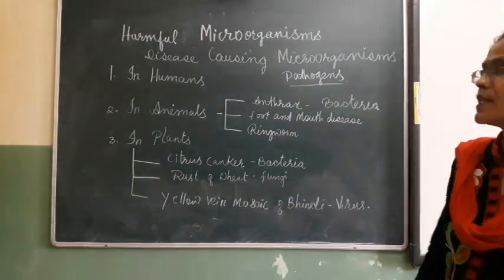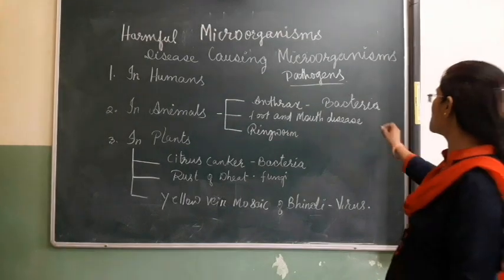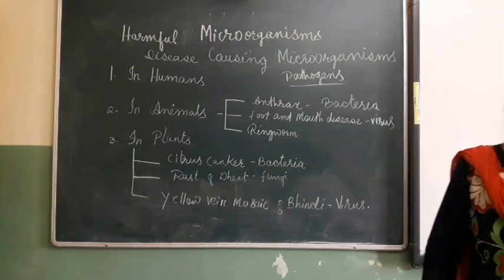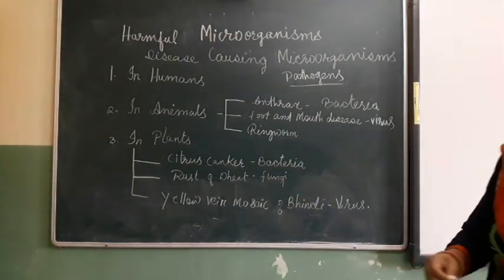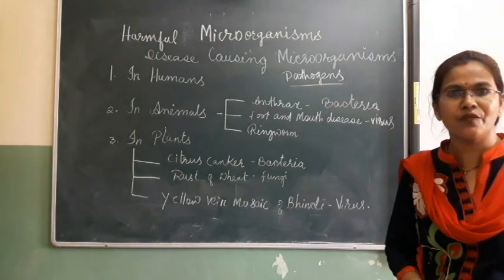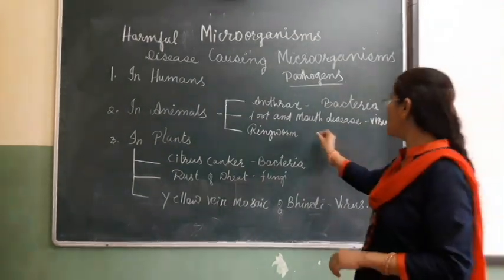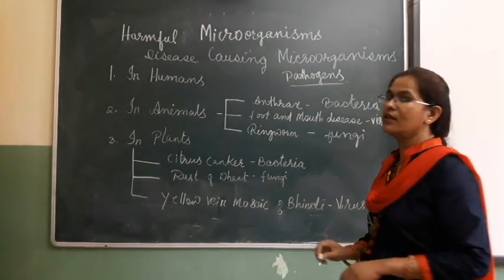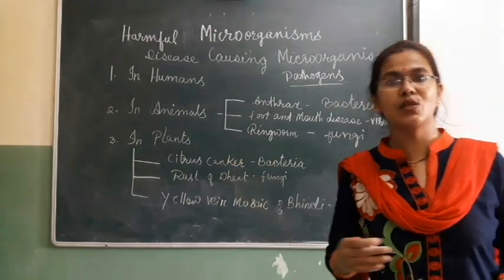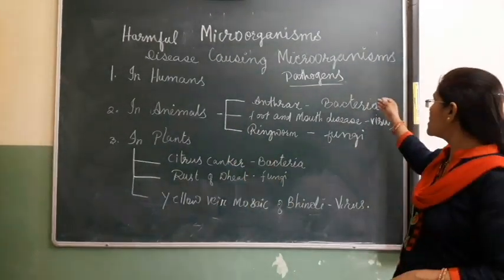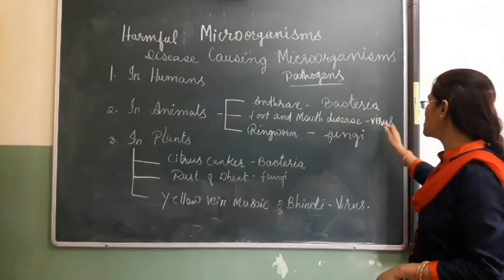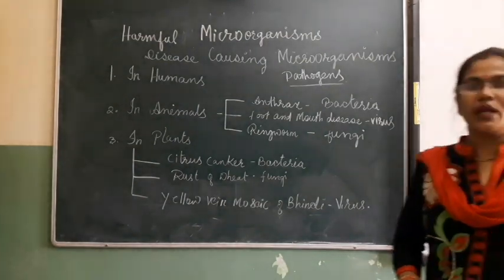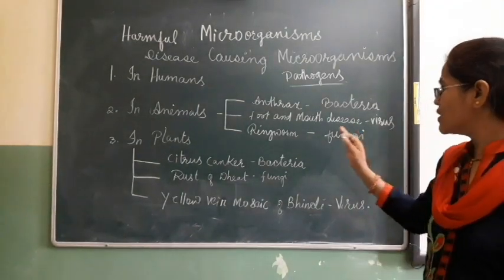Second is foot and mouth disease in animals. That is caused because of a virus. Then ringworm. Sometimes you have seen dogs whose skin is very discolored. That is because of ringworm. That is a fungus. Clear? I have explained about different categories of microorganisms. So anthrax is caused due to bacteria, foot and mouth disease is caused due to a virus, and ringworm is caused due to fungi. Now they are affecting plants also.